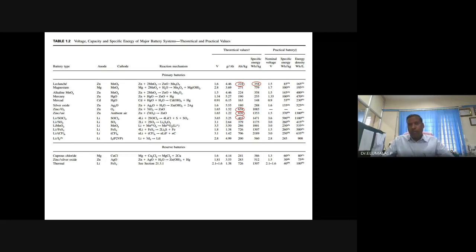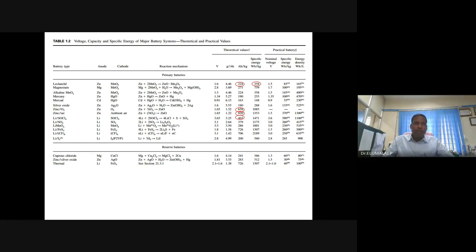So estimate the theoretical capacity of Leclanche cell. That's the question. Estimate the theoretical specific energy of Leclanche cell. Estimate the theoretical capacity of zinc oxygen battery.